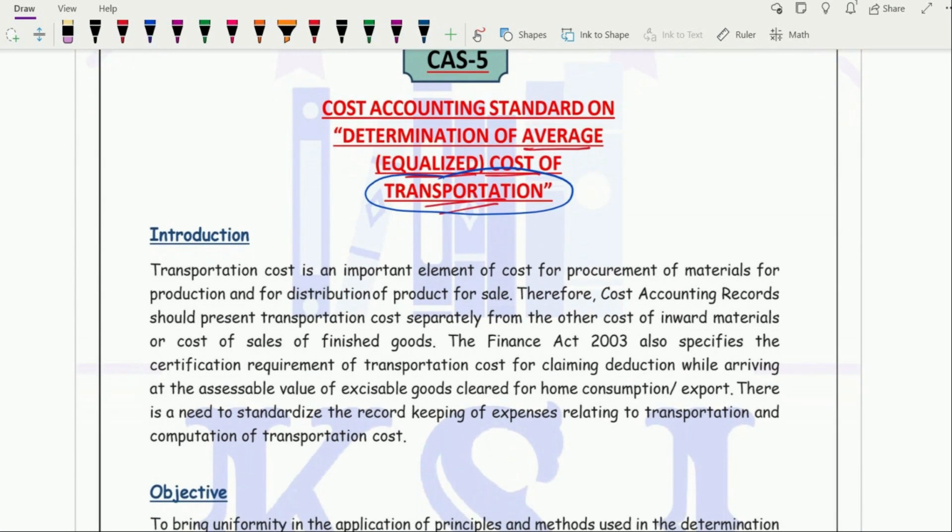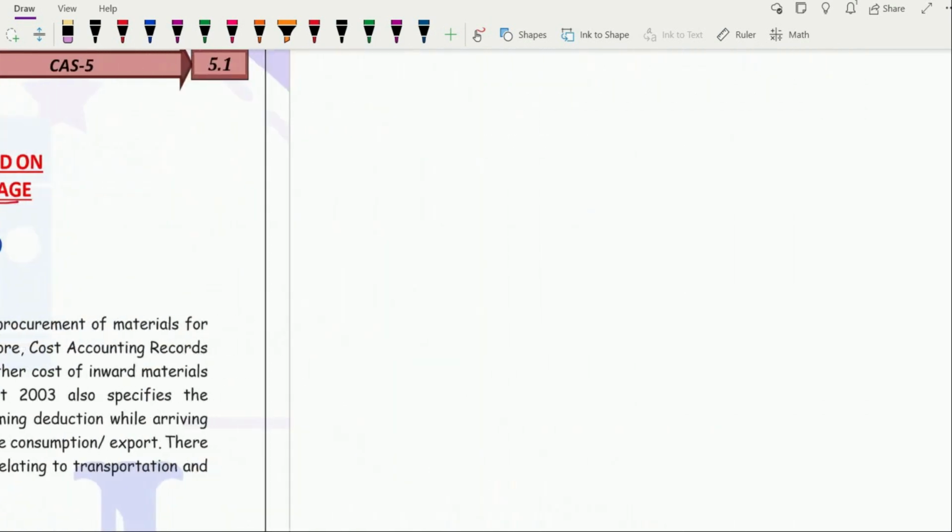Okay, the determination of average or the equalized cost of transportation. Now, what is this transportation? When we are doing business, transportation is one of the most important costs, right? Two things are related to it. If you are a manufacturer, then there are two events which are very important. One is the procurement of raw material. Obviously, without raw material, can you prepare the finished goods and sell? No, sir. So procurement of raw material is one of the important elements if you are doing a business.